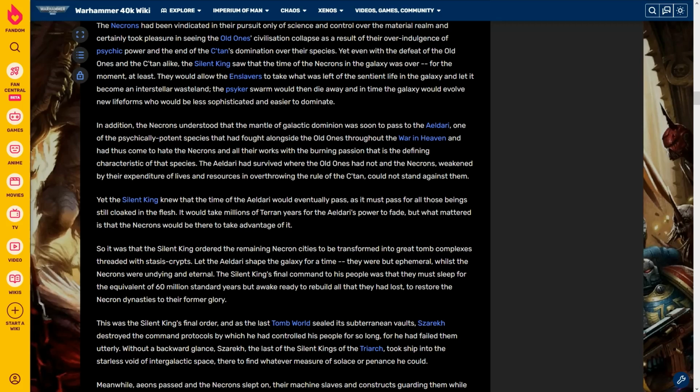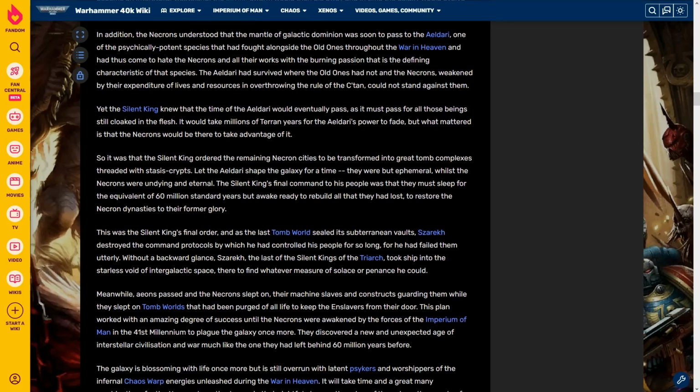The Eldari had survived where the Old Ones had not, and the Necrons, weakened by their expenditure of lives and resources in overthrowing the rule of the Star Gods, could not stand against them. Yet the Silent King knew that the time of the Eldari would eventually pass, as it must pass for all those beings still cloaked in the flesh. It would take millions of Terran years for the Eldari's power to fade, but what mattered is that the Necrons would be there to take advantage of it.